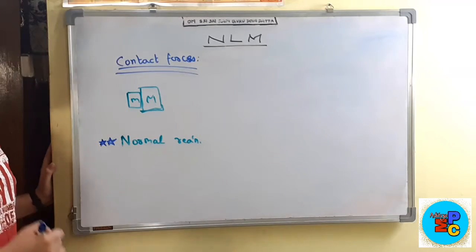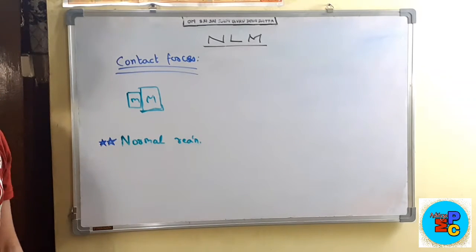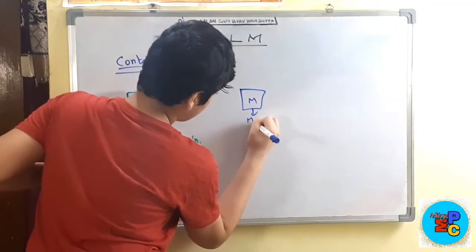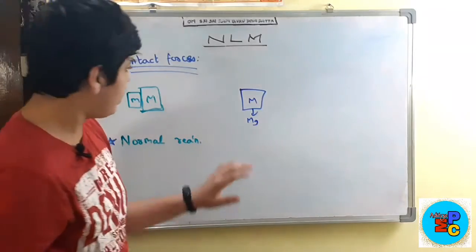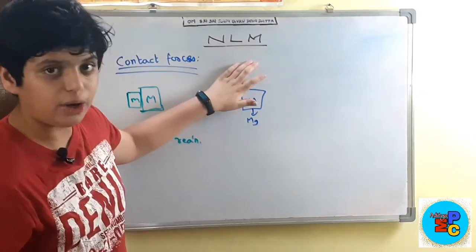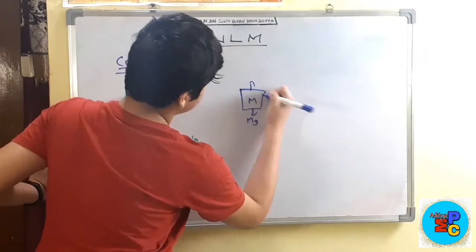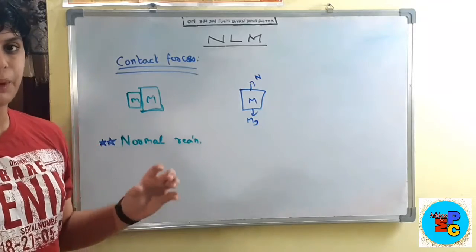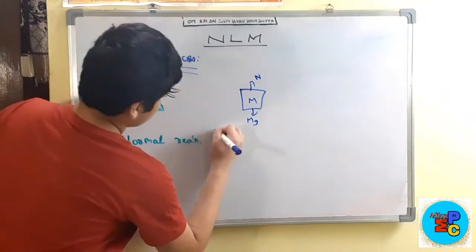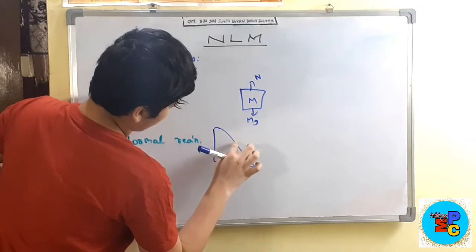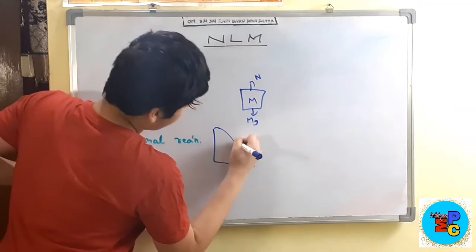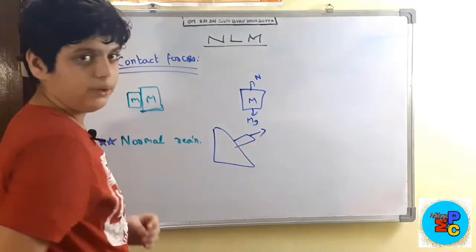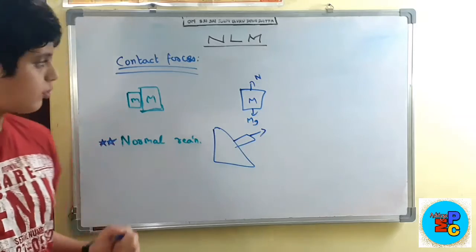In friction and Newton's laws of motion, normal reaction is very important. So what is normal reaction? I just told you that the same force mg will be acting in the opposite direction. The force which is acting in the opposite direction is known as normal reaction. Basically, it is the force which is perpendicular to the ground. In an inclined plane case, this is the ground, this is the surface, and this is the body. Normal reaction acts in this direction, so it is perpendicular. So that is known as normal reaction.